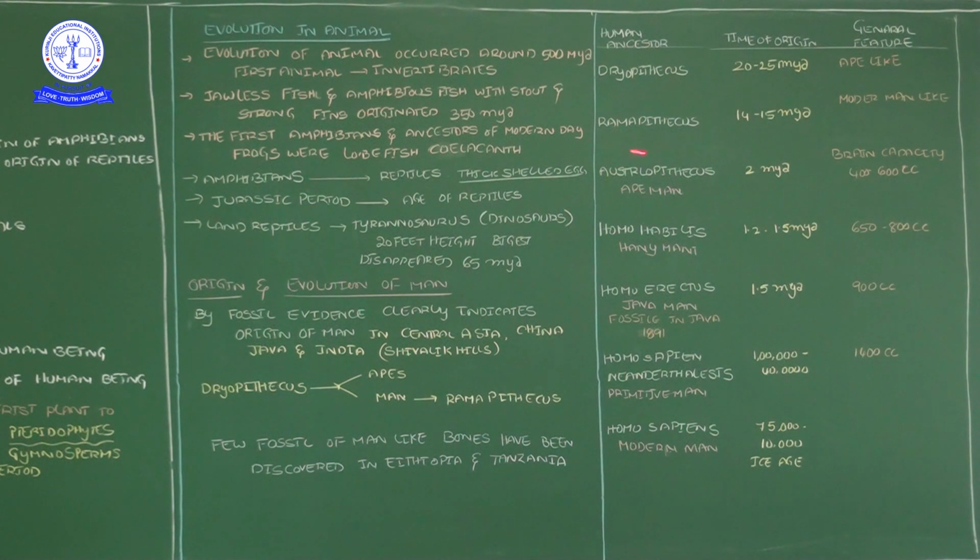And then the second one, Ramapithecus, at 14 to 15 million years back. A tremendous change came, differing from Dryopithecus to Ramapithecus. The Ramapithecus characteristics and the characteristics of present Homo sapiens have a lot of similarities. It has a more modern man-like appearance.